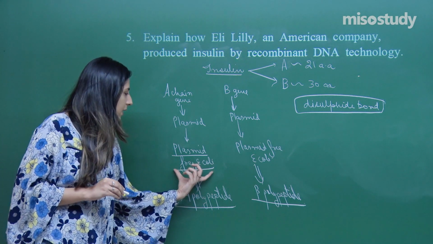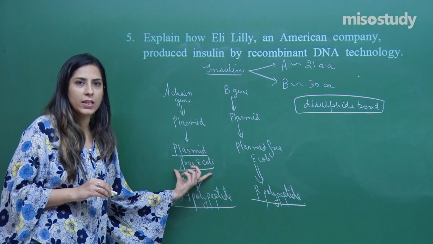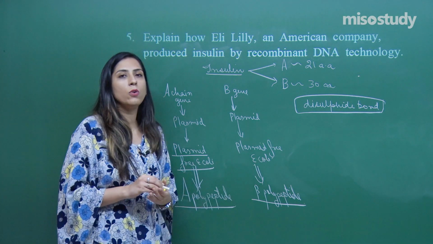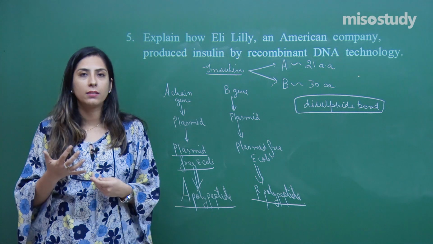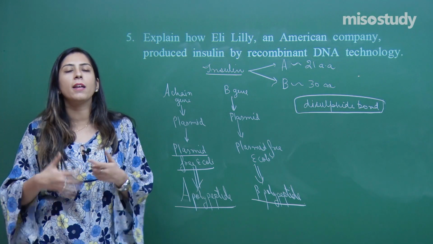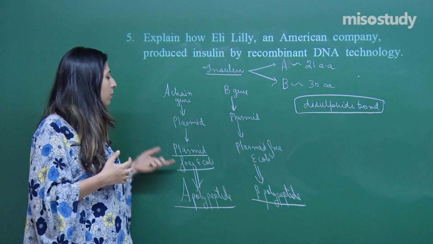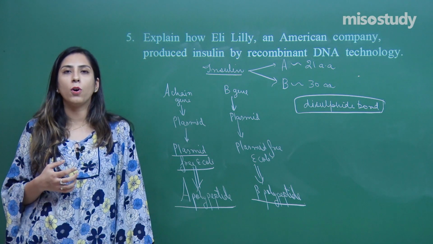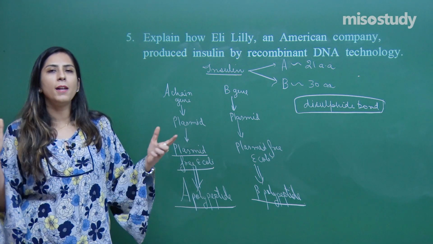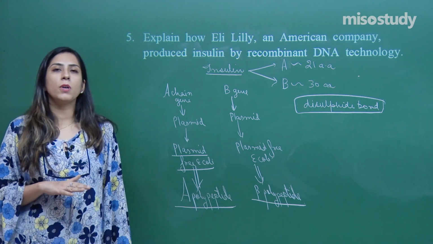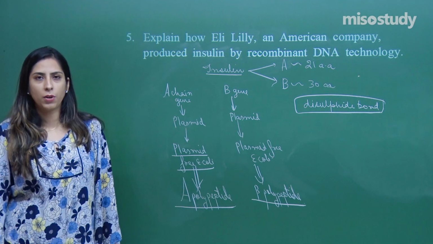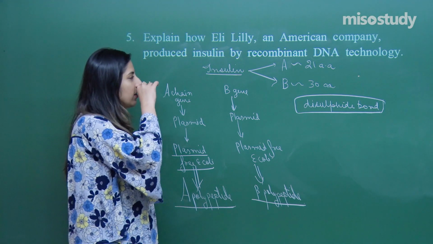Actually, these E. coli which have this foreign DNA present in them will be allowed to culture. They will be cultured in biofermenters. Bioreactors are there in which the culture happens. Numerous copies of these E. coli will be formed. Bulk production of the A chain and the B chain will happen, and later on they are joined together. So this is the actual procedure for the production of recombinant insulin.